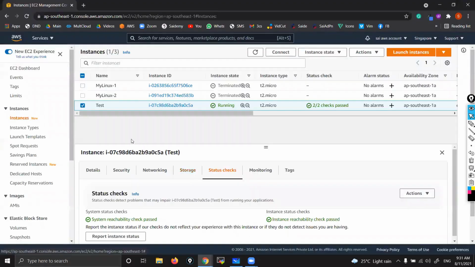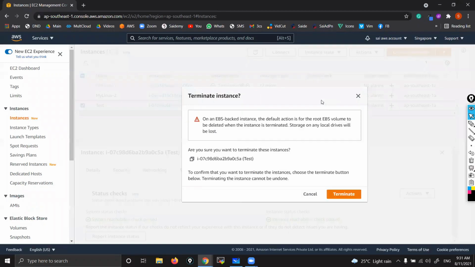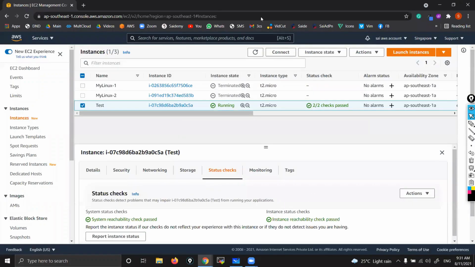Before that, let me show you one small option. Sometimes you might terminate your machine accidentally. If I click on terminate, anyways, you have one more option you need to click. If you click this one also by mistake, your machine will be terminated. And you know that if you terminate your machine, you can't get it back. You will lose your entire data. So how can we protect our machines from accidental termination?